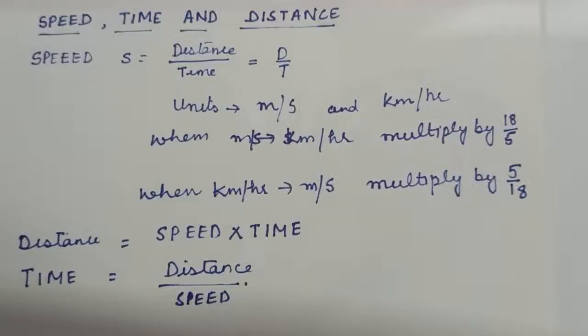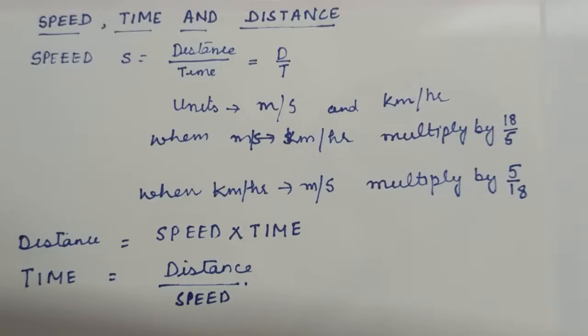Hello students, in the last video we started with chapter 7, ratio and proportion, part 4: speed, time and distance. In the virtual class we discussed speed, time and distance. Let us just recapitulate first what we did in the last class.